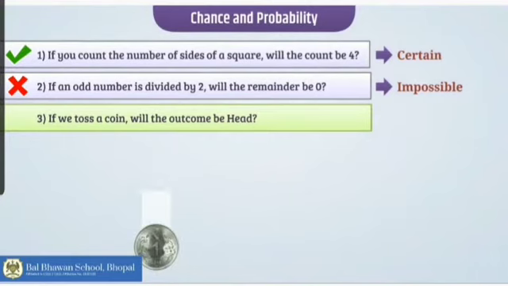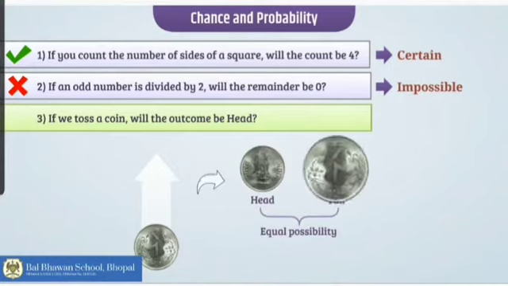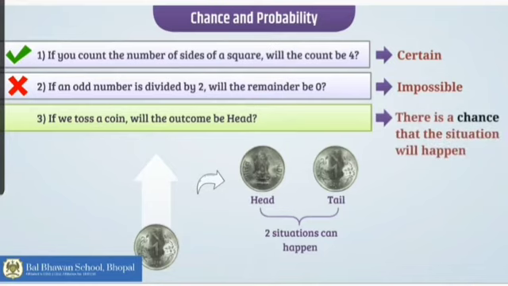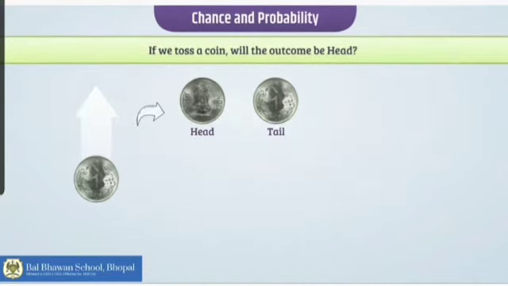Whereas in the third question, if we toss a coin, will the outcome be head? No, it can be head or it can be tail. So equal possibilities are there. Two situations can happen. Either it will be a head or a tail. There is a chance that the situation will happen. Surety is less, but chances are there. So chance is actually a probability.